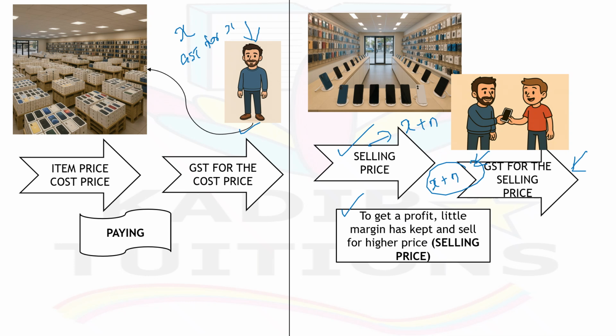What is the difference between the two taxes? What he collected as GST from the customer, that's nothing but GST for the selling price, minus the GST he already paid for the cost price, right? So we need to subtract that, and the remaining amount this shopkeeper is going to pay to the government. So this is what actually GST on value addition is.